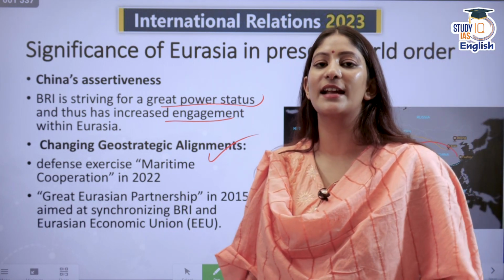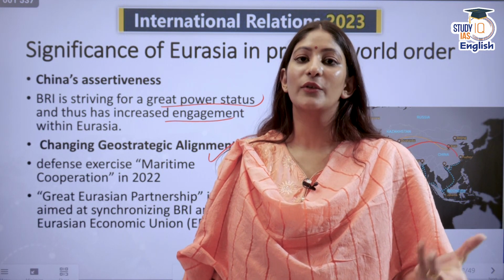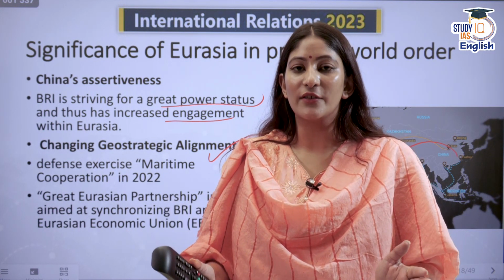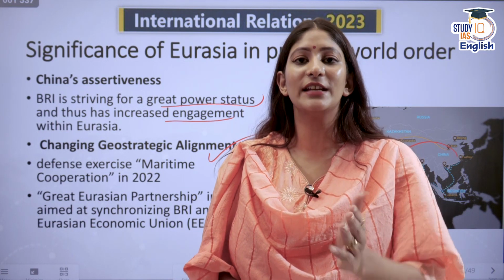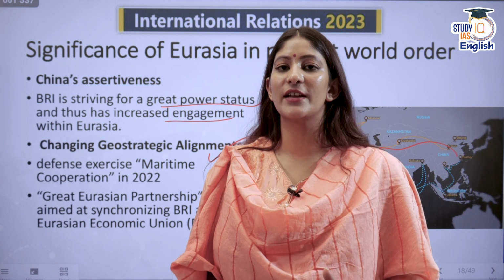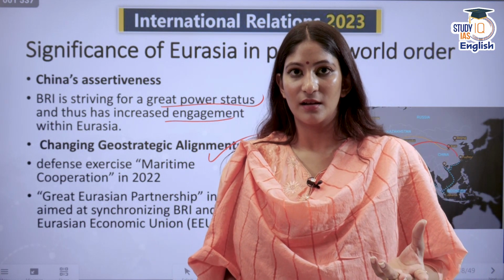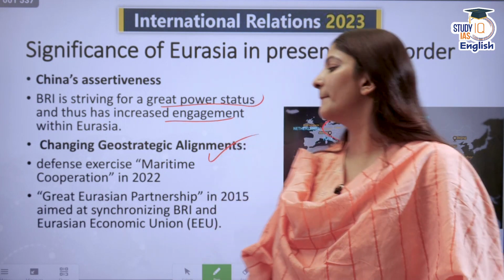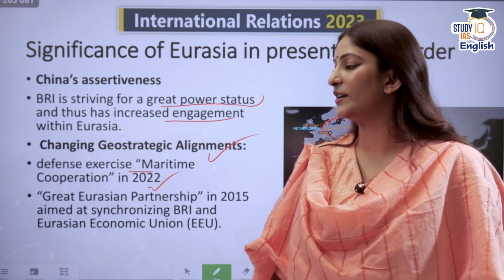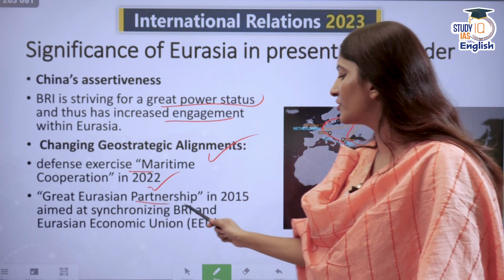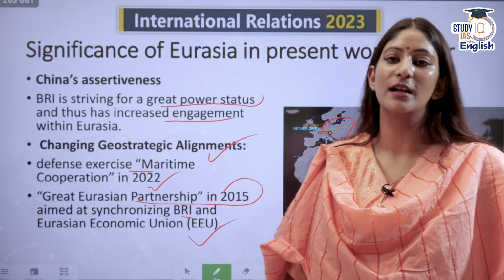When the USA is at loggerheads with both Russia and China, what will happen? These 2 countries are coming together. These 2 countries are forming their own bloc along with Iran. Iran is also at the receiving end of sanctions, right? That is why a new bloc is emerging. This is purely seen by the defense exercise Maritime Cooperation that happened between Russia and China in 2022 and the Great Eurasian Partnership in 2015, which aims at synchronizing BRI and the Eurasian Economic Union.